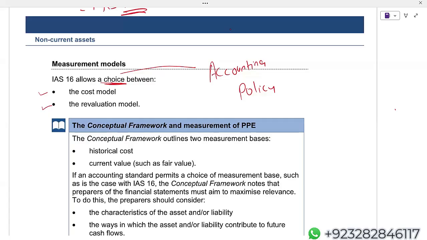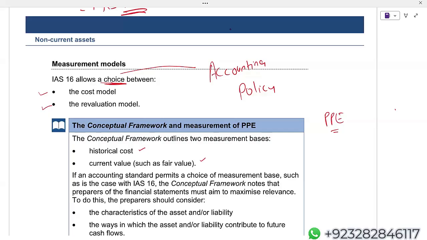In the conceptual framework, we also have two terms. One is historical cost, another is current value, such as fair value. Now listen. There's a possibility that you have got a property, plant and equipment. Let's say you have got a machinery, which the company is using in production. Normally, the machinery which we are using in production, I'm not going to sell it. I will use that machine for whatever the expected useful life of that machine is. I'll be using it till the last day of that machine's useful life.